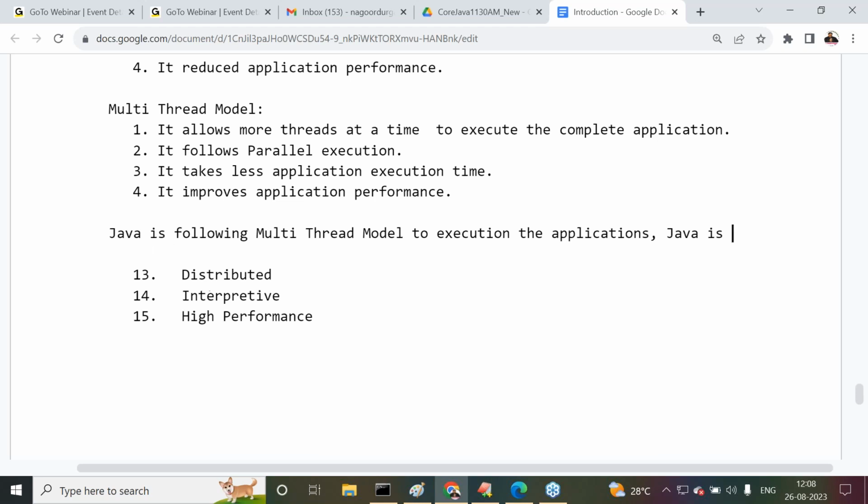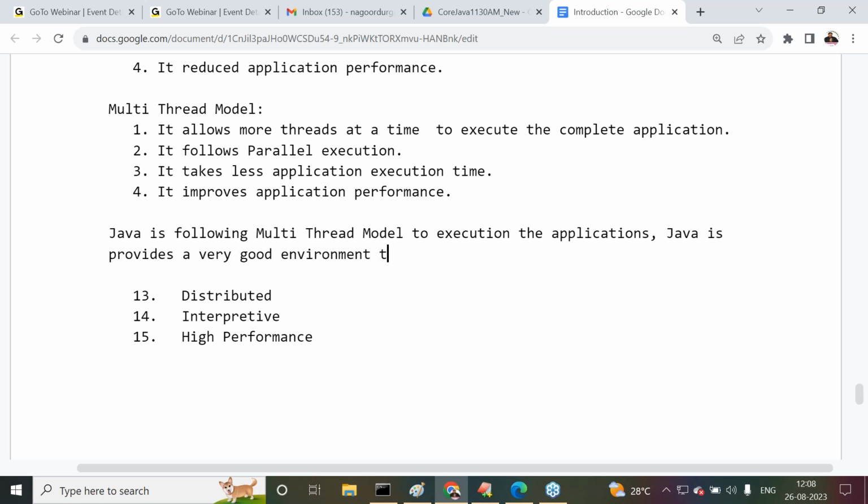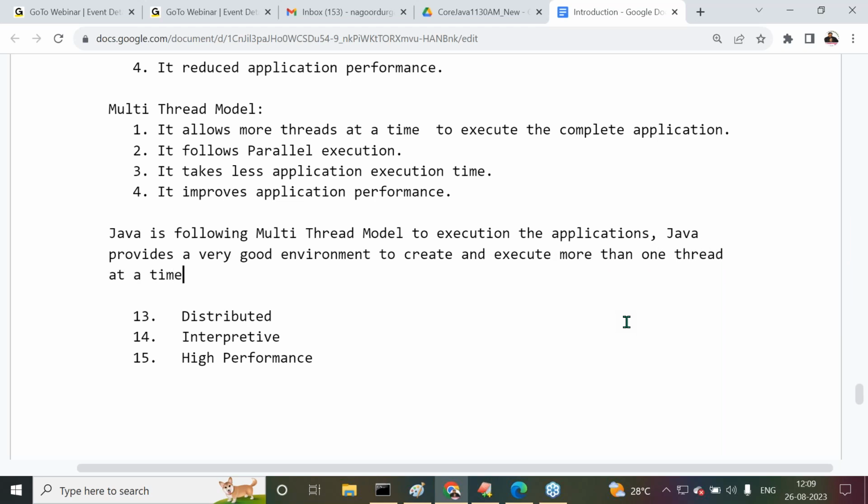Java provides a very good environment to create and execute more than one thread at a time.